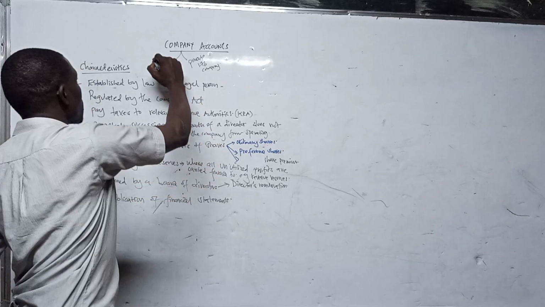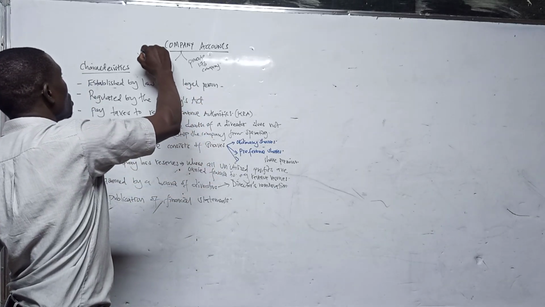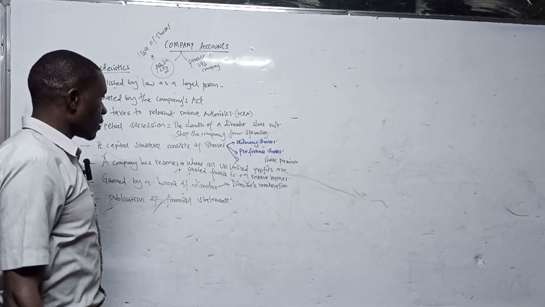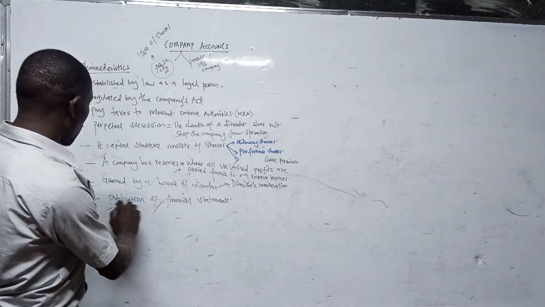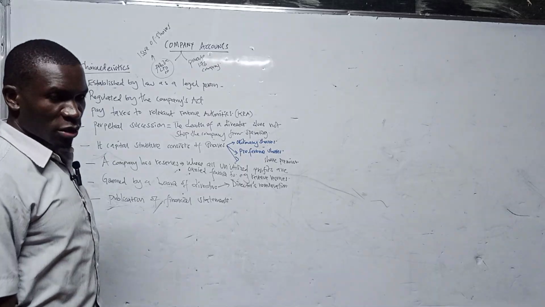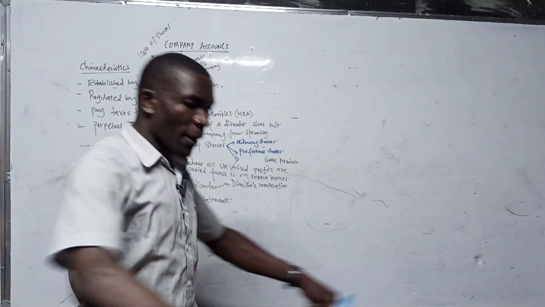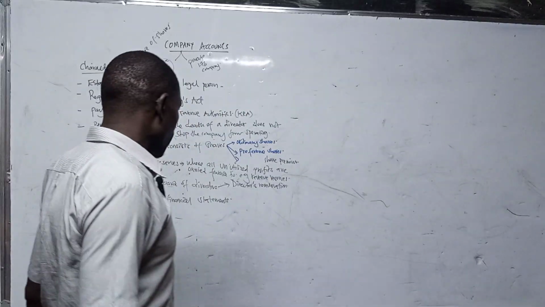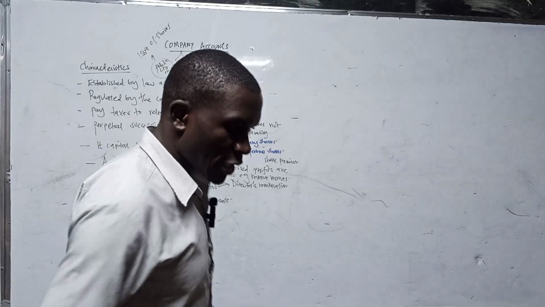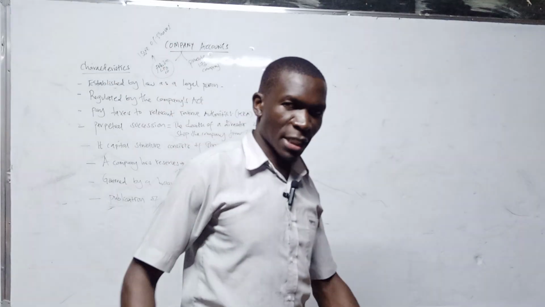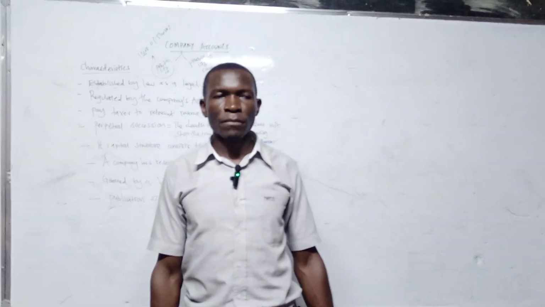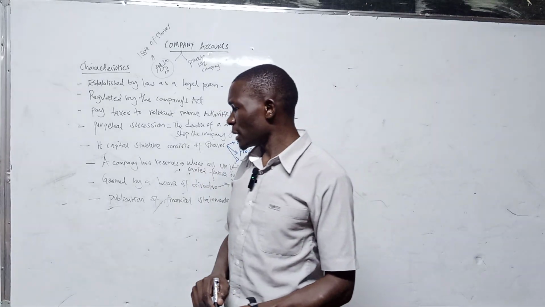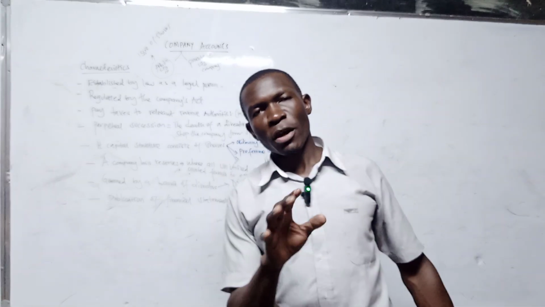And this normally comes in where they want to do what is called an issue of shares to raise more capital from the public. So this becomes a requirement, publication of financial statements. In other words, after publishing their financial statements, they can put it to the public so that they can see how they have been running their operations and how the performance has been in that particular financial year.